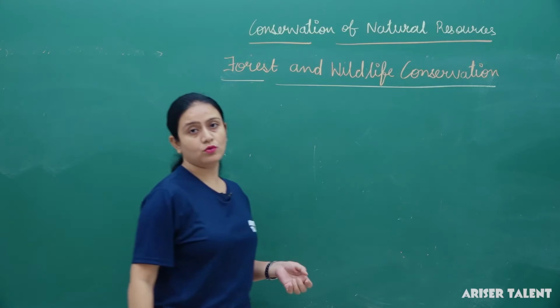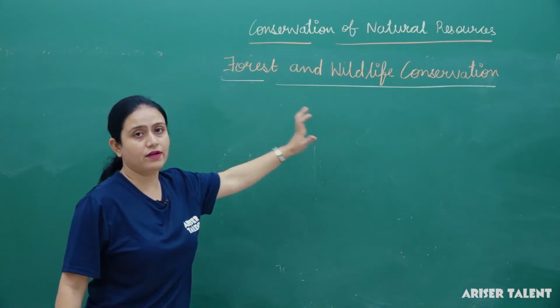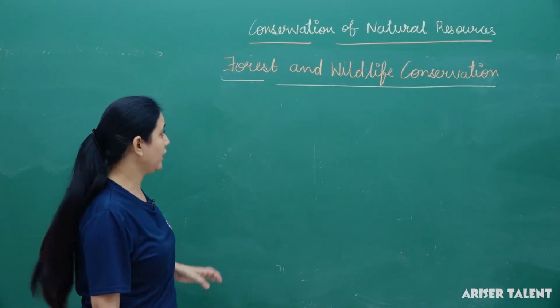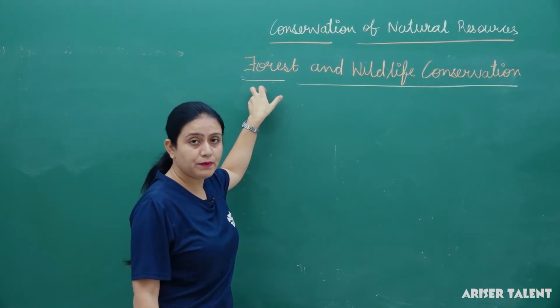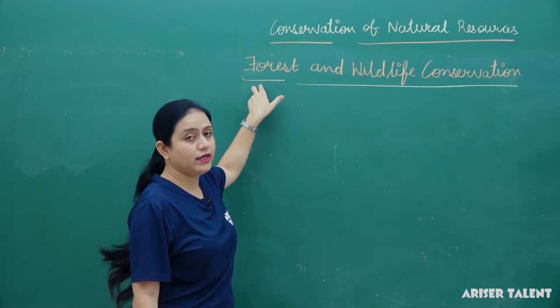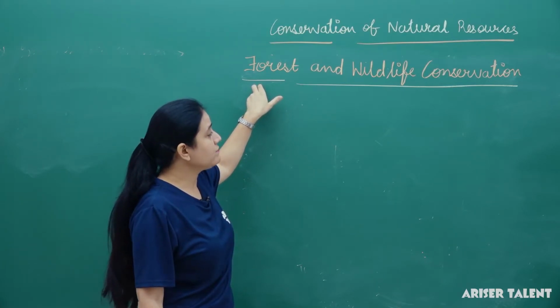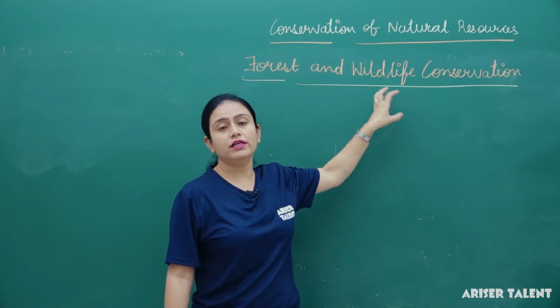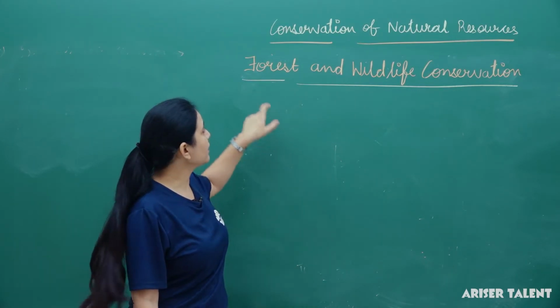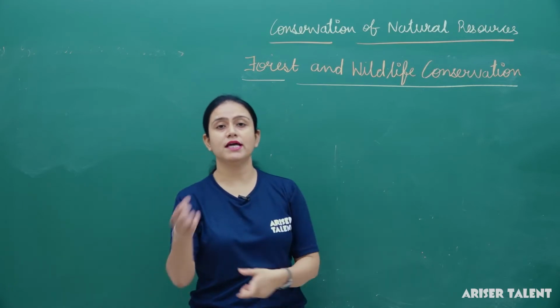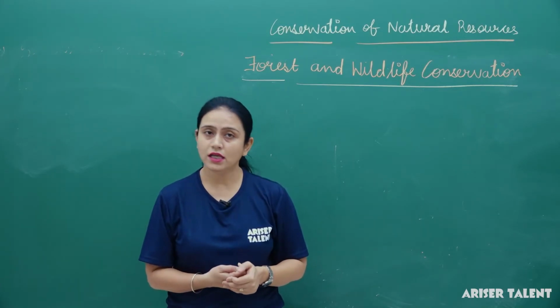As we all know, forest and wildlife are connected to each other. Forest means a large area where plants grow. Plants and trees grow, as well as all the different forms of wildlife are found here in the forest. Thus we can say forest maintains an ecological balance in the ecosystem.